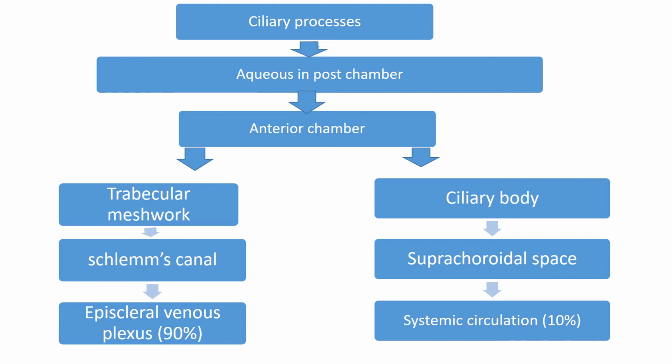The major route is known as trabecular outflow, which drains almost 90% of the aqueous humor. From the anterior chamber, through the iridocorneal angle, it moves into the canal of Schlemm, the trabecular meshwork, and into the episcleral venous plexus. There is a minor pathway which drains only 10% of the aqueous humor, known as uveoscleral outflow, which is through the ciliary body itself, into the suprachoroidal space and into the systemic circulation.